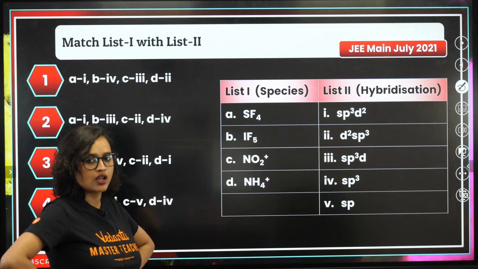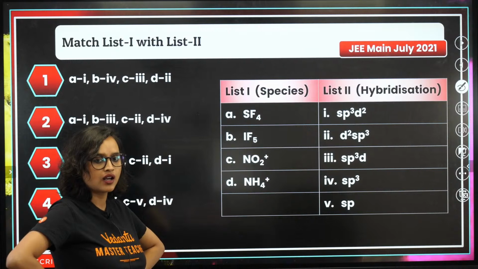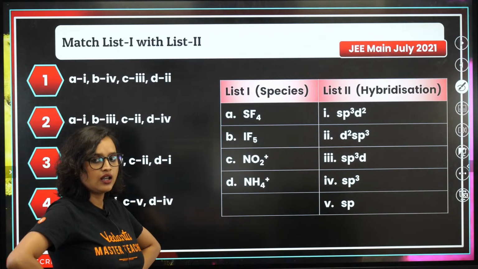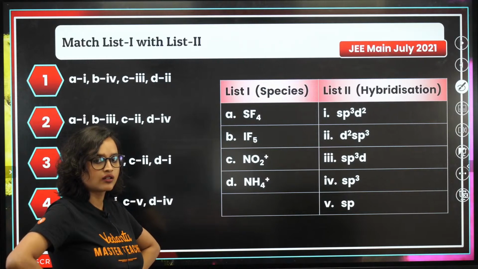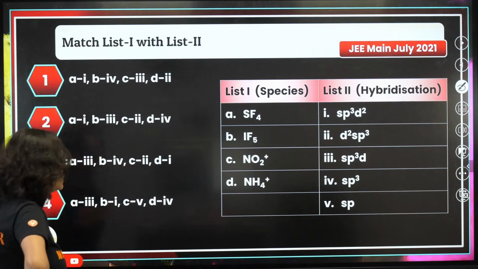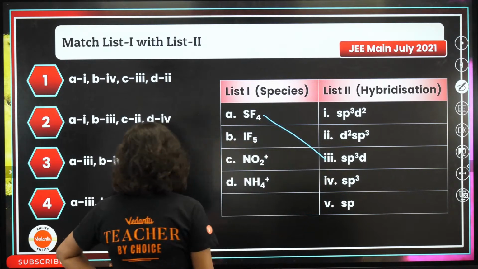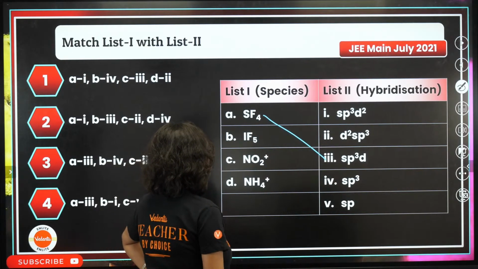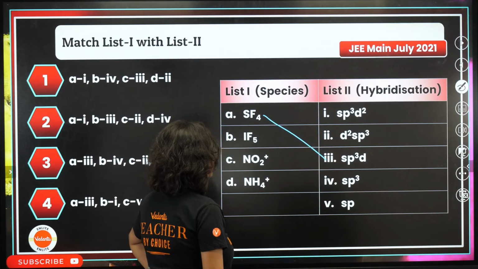SF4. How many will it require, guys? SF4 will be what? Yes, this will be sp3d. What is IF5? IF5 will be 1, 2, 3, 4, 5, 6.